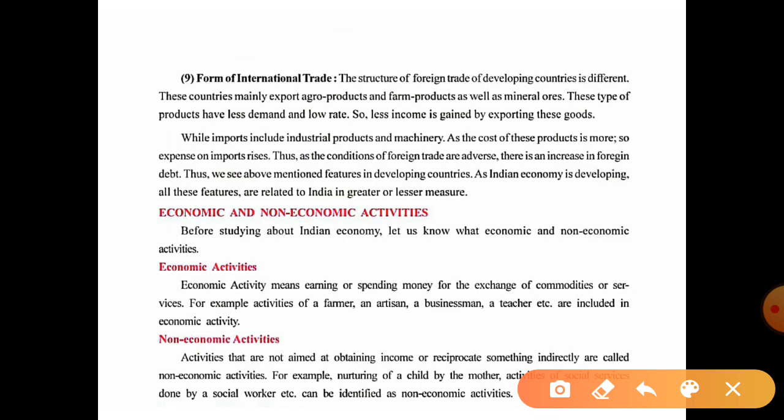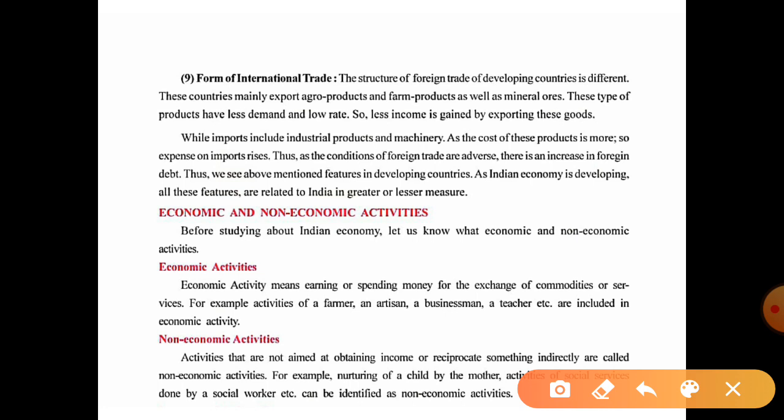Thus we see the above mentioned features in developing countries, as the Indian economy is developing. All these features are related to India in greater or lesser measures. So we can see India also is one of the developing countries, and India also is exporting agro-based products, farm products, and mineral ores to other countries as raw material.